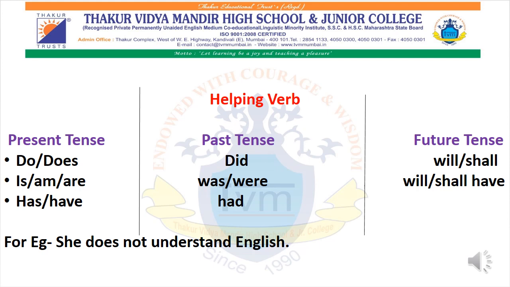So if we get a sentence which consists of is, am or are, you should understand that this sentence is present continuous tense. But that we will study in the later half. Whenever these words in the bullet points, do, does, is, am, are, has, have, appear, it means that this particular sentence is a present tense sentence. Okay.